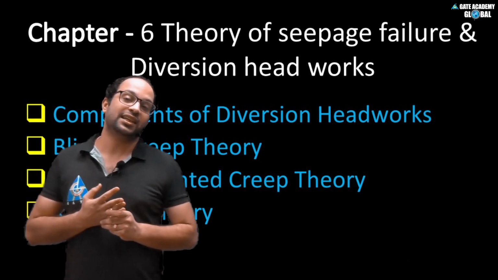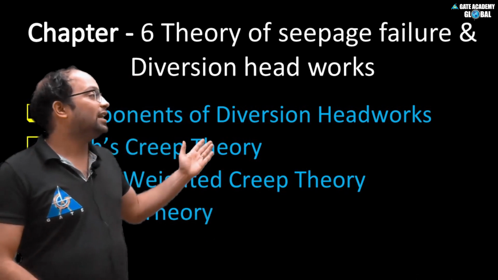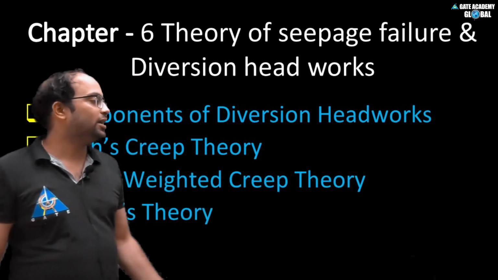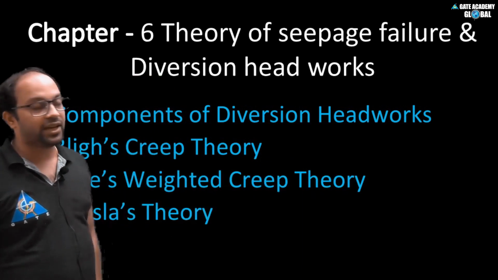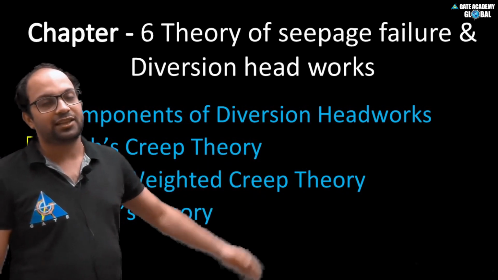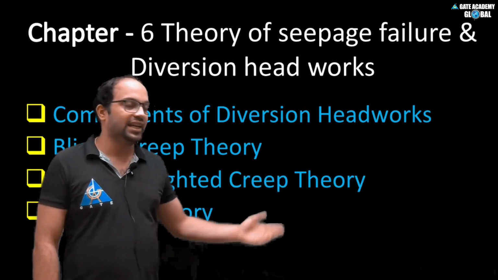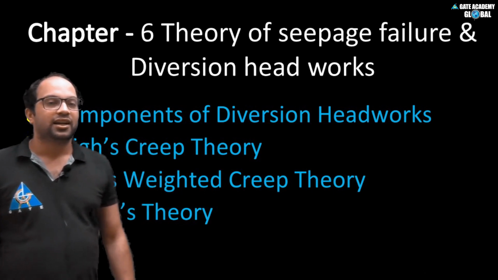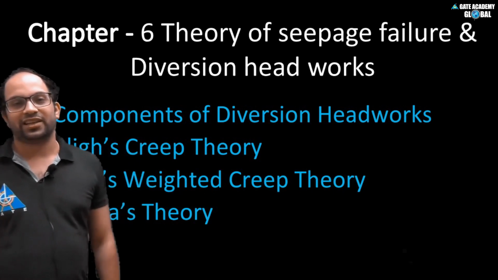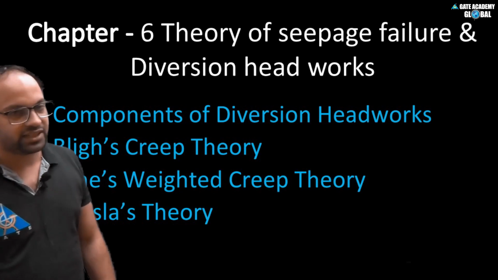Most of the weirs and barrages failed because of the limitations of Blighs creep theory. So there is one more theory introduced, and that theory is very good. It is called Khosla's theory. We will see how Khosla defines the failure and how Khosla reintroduced the seepage theory. So this is about your 6th chapter, theory of seepage failure and diversion headwork.